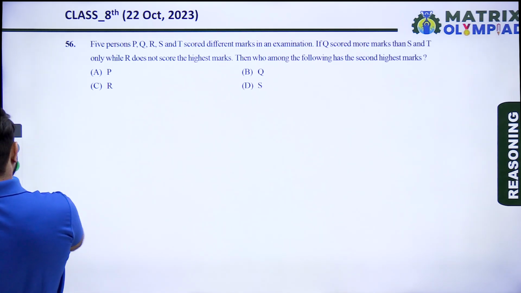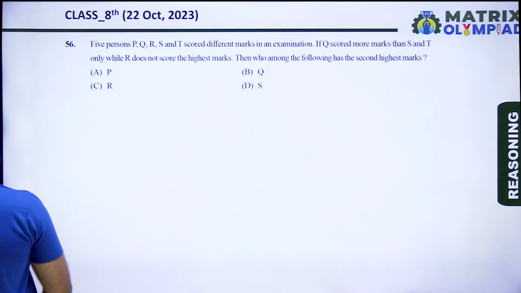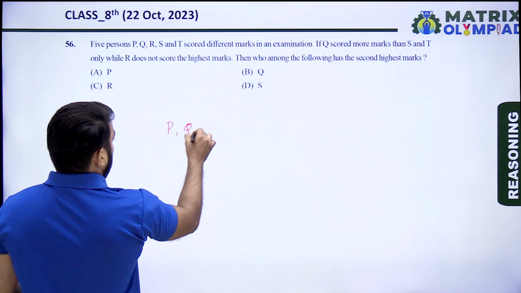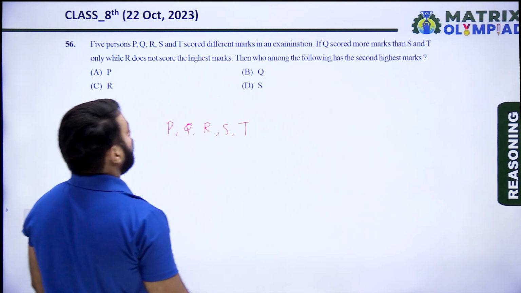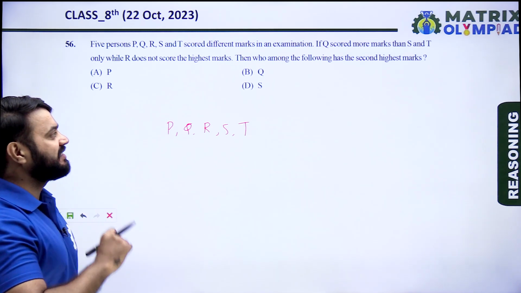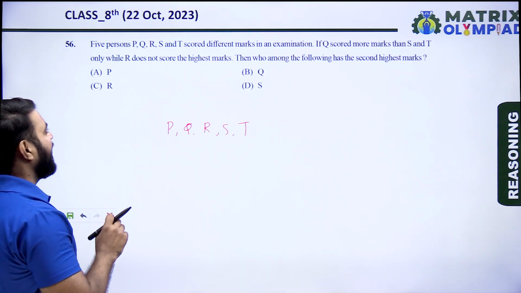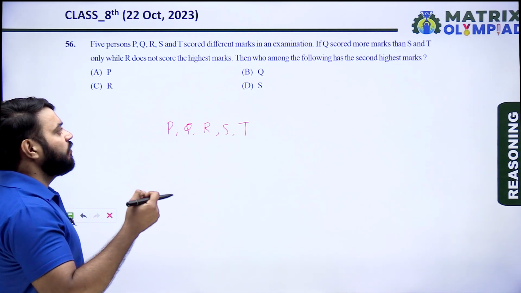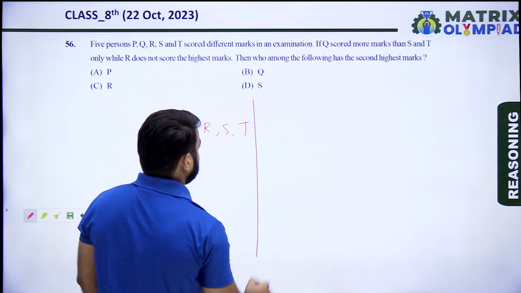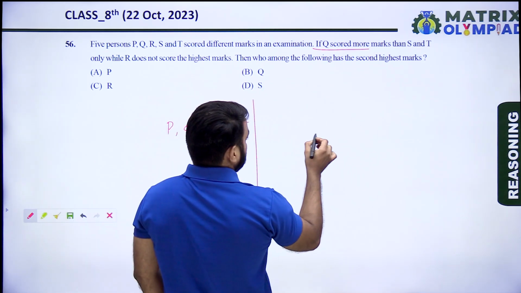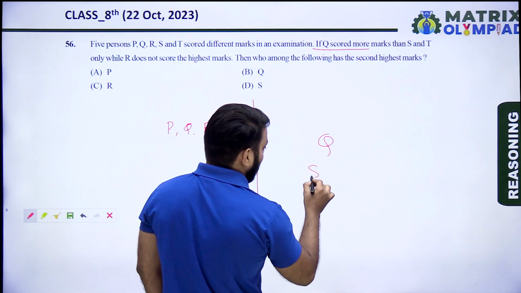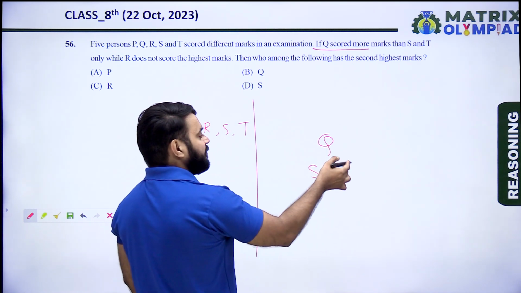Question number 56. Five people P, Q, R, S and T scored different marks in an examination. If Q scored more marks than S and T only, while R does not score the highest mark, then who among the following has the second highest mark? So according to the question, Q scored more marks than S and T only.